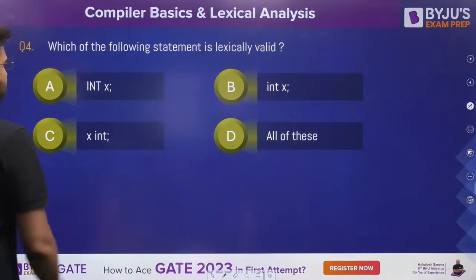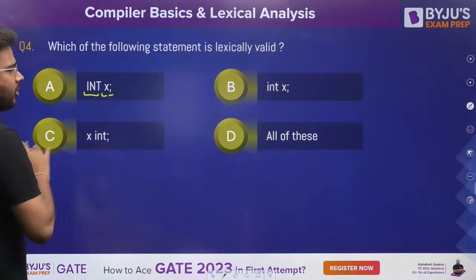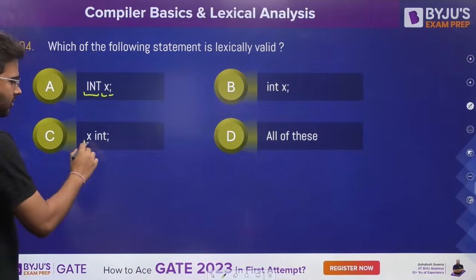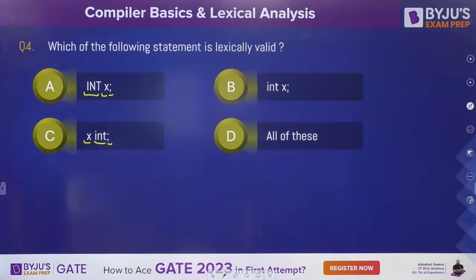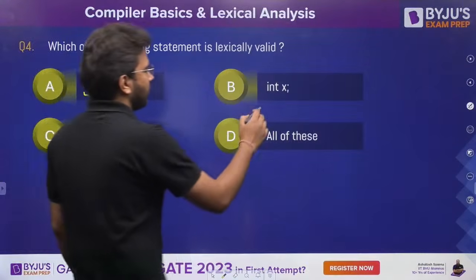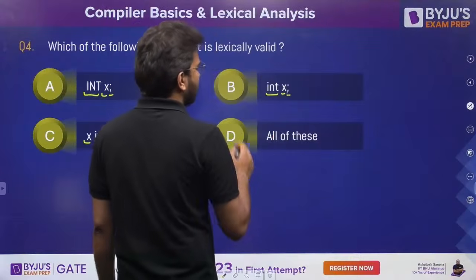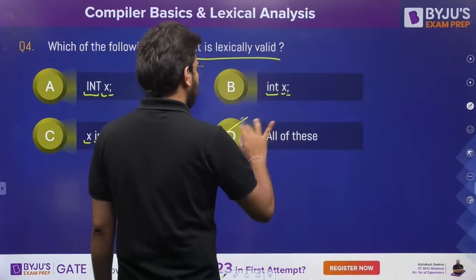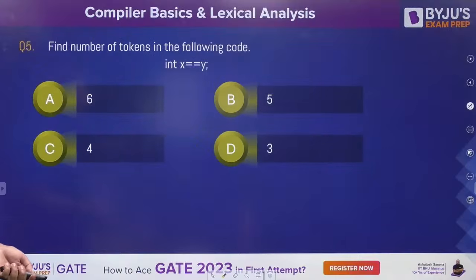Now, which of the following statements is lexically valid? Carefully see this. This is identifier, identifier, semicolon, no error. Identifier, keyword, semicolon, no error. This keyword, identifier, semicolon, no error. So all are lexically valid. Option D is the correct answer.